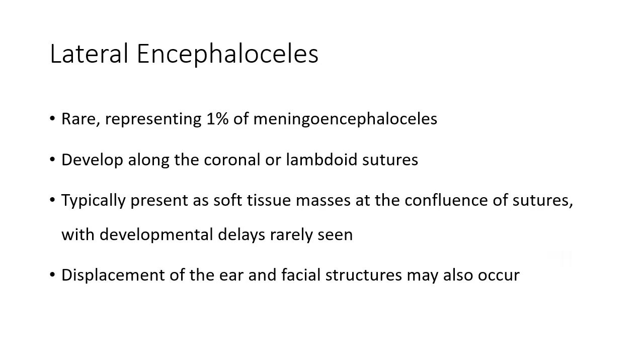Lateral encephalocele are also rare, representing around 1% of meningoencephalocele. They develop along the coronal or lambdoid suture, most typically at the confluence of the sutures, and present as a soft tissue mass. Developmental delay is rare, however, displacement of the ear and facial structures can occur with these lesions.